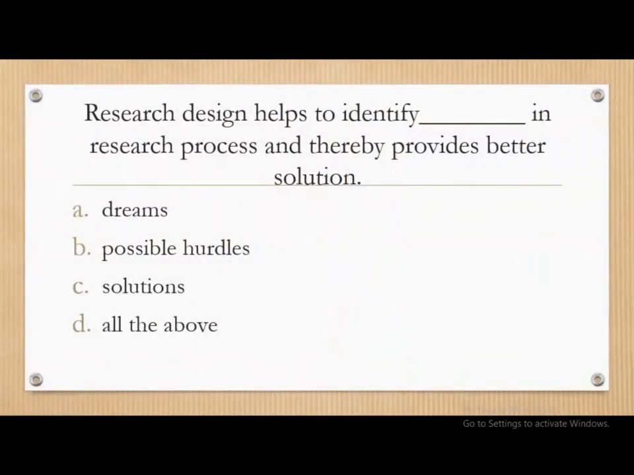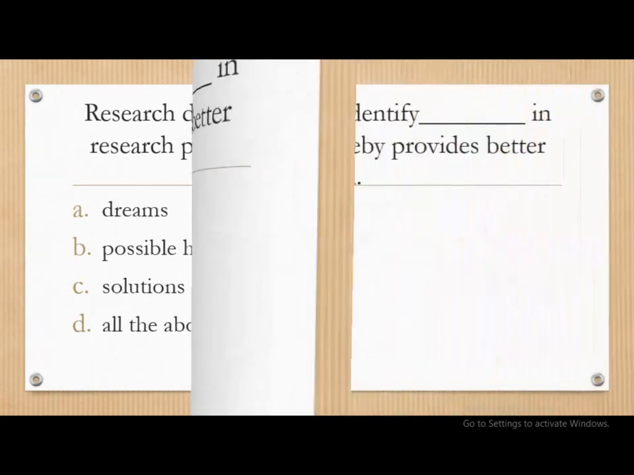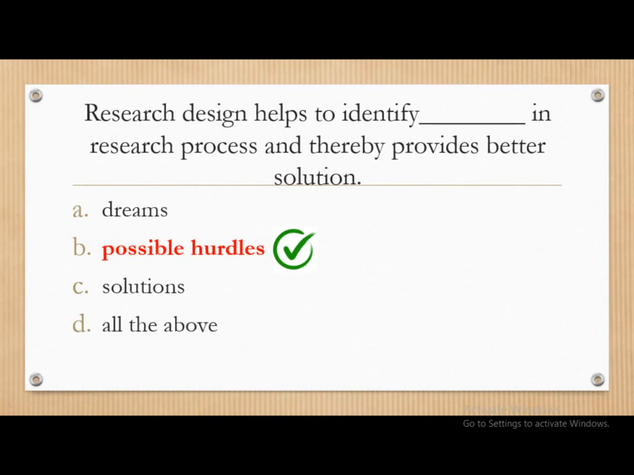Moving on, research design helps to identify dash in research process and thereby provides better solution, whether it is dream, possible hurdles, solutions, or all of the above. So the correct answer is possible hurdles. One might think that solutions is the right answer, but research design does not help to identify the solutions, but research design helps to identify the possible hurdles in the research process.